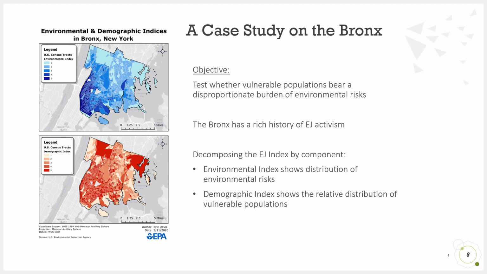The Bronx was not only tied for the highest average environmental justice index, it also has a rich history of environmental justice activism. When decomposing the EJ index into individual environmental and demographic indices, we can see the relative distribution across the borough.